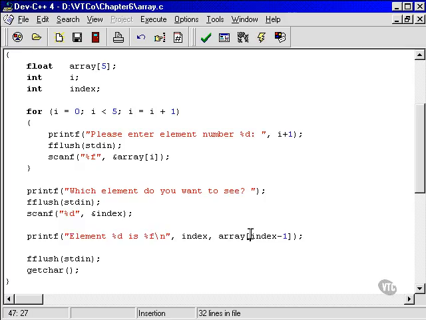We can even use a sophisticated arithmetic expression inside the square brackets if we need to. All of this is very standard, and to any experienced C programmer, it's not at all difficult. This is very simple stuff. Anyway, let's move on and see a bit more about arrays.